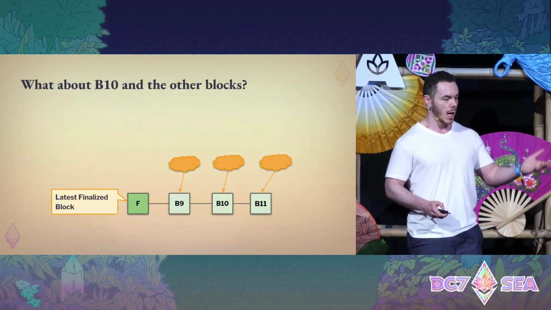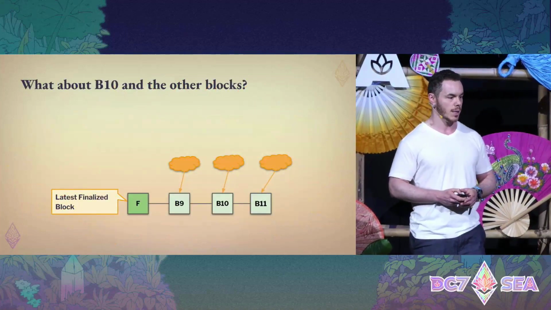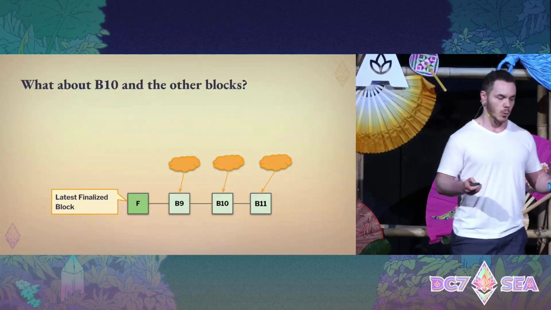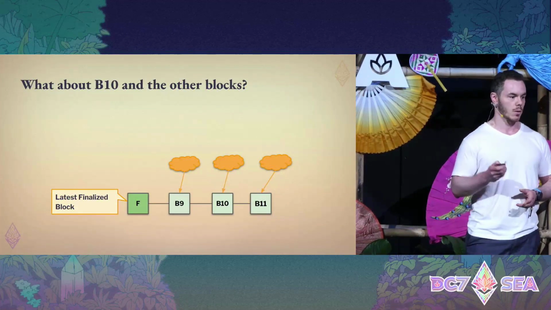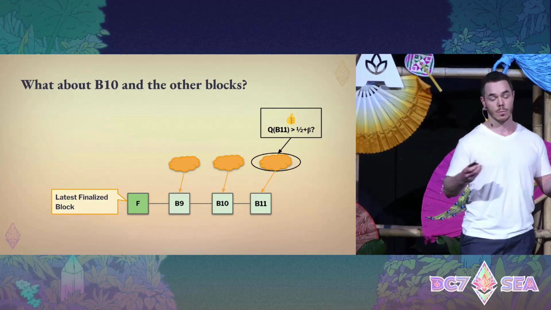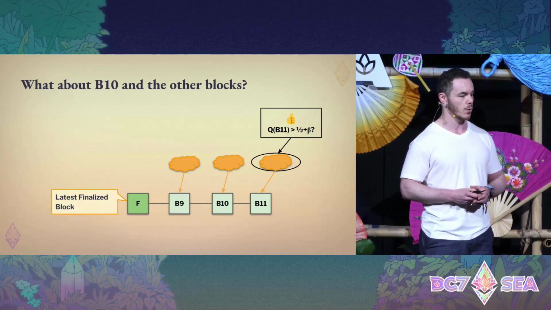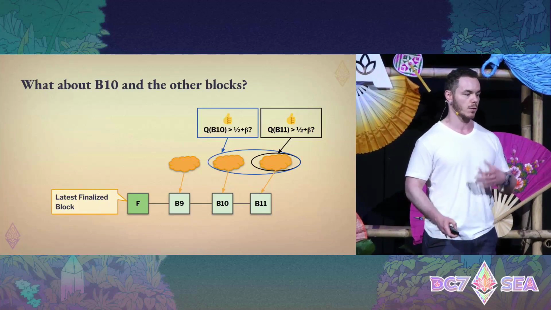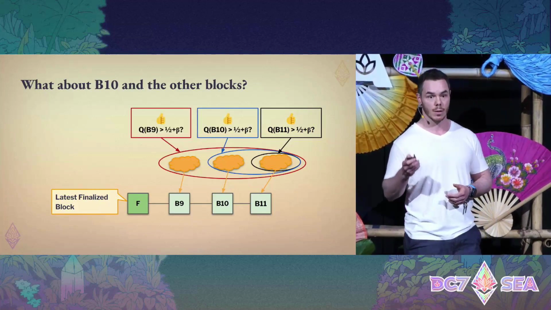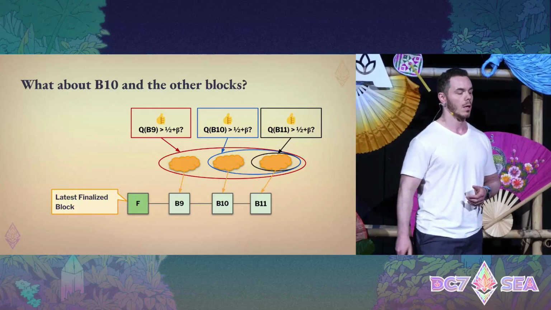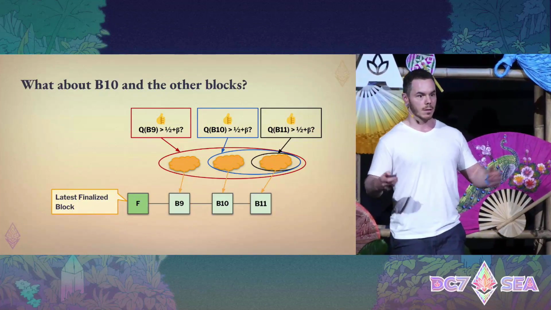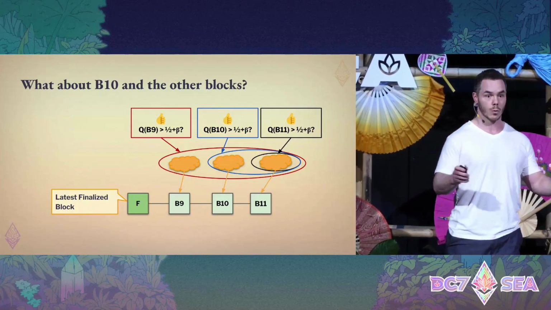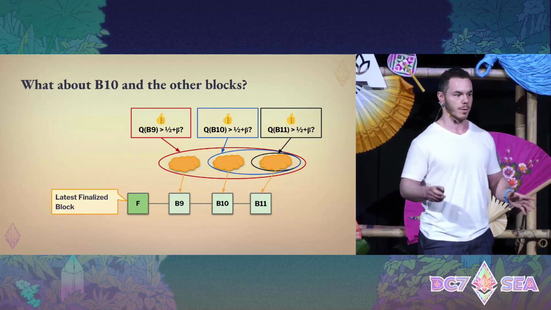One last thing: how do we assume that B10 was canonical? How do we solve the problem? That's very easy. We ask the question: is Q more than half plus beta for B11? Then we go back to B10, to B9, until we get to the finalized block. So in terms of LMD Ghost, that's all we need in terms of confirmation rule.